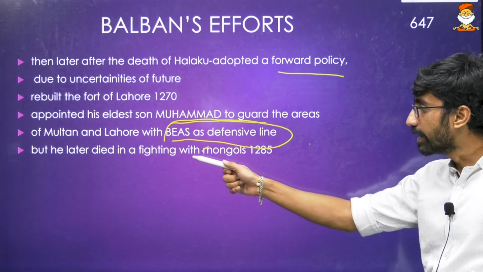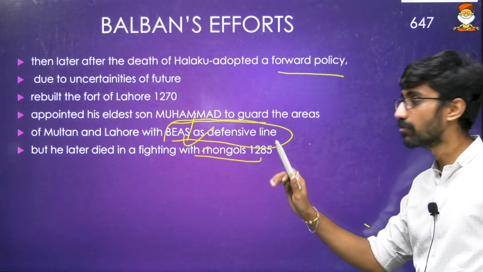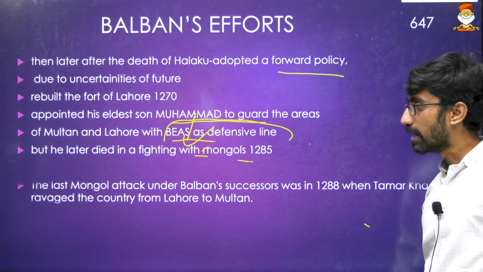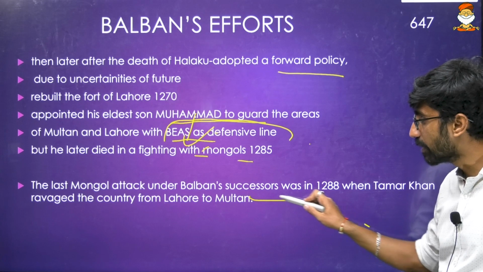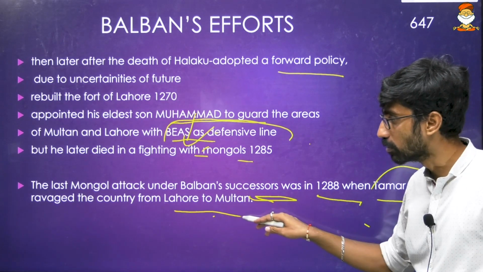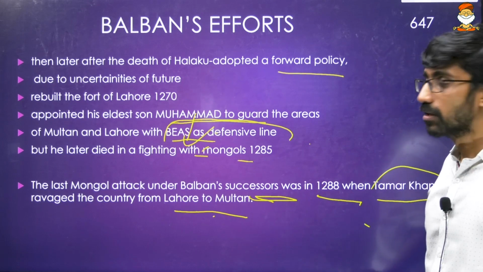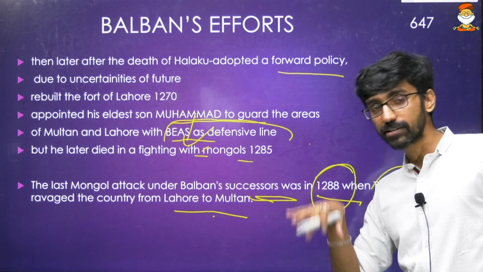Okay, but he later died fighting the Mongols, particularly Muhammad. He died in one of the conflicts with the Mongols in 1285. And then the last Mongol attack under Balban's successor during the slave dynasty was in 1288, when Timur Khan ravaged Lahore to Multan. So Lahore to Multan again was ravaged by Timur Khan in 1288. That was the last Mongol attack during the slave dynasty.